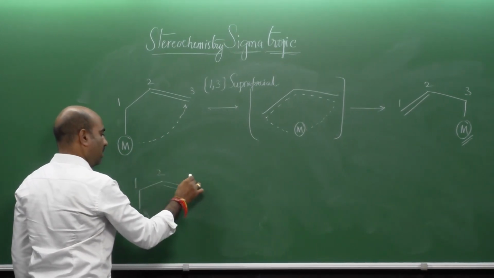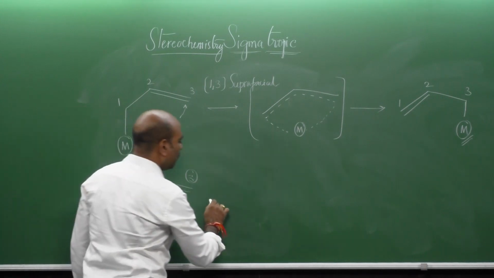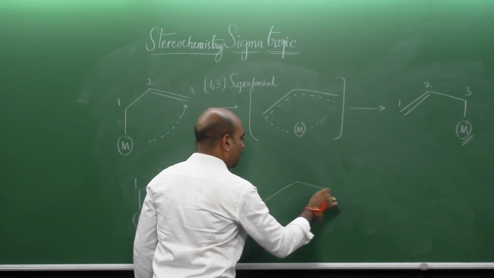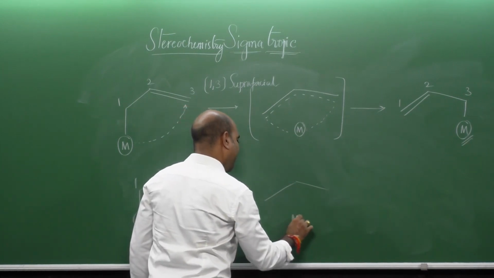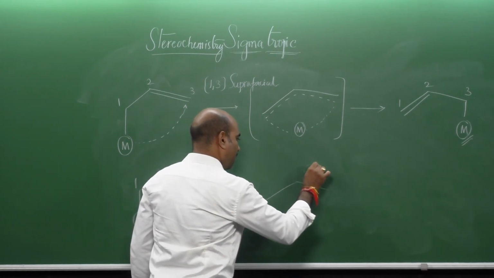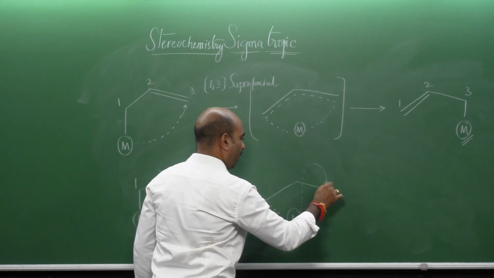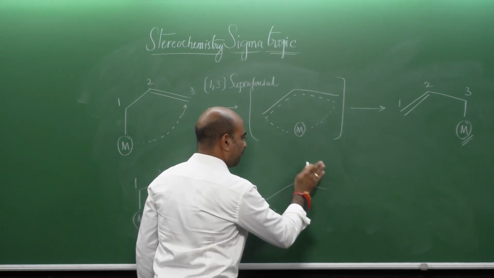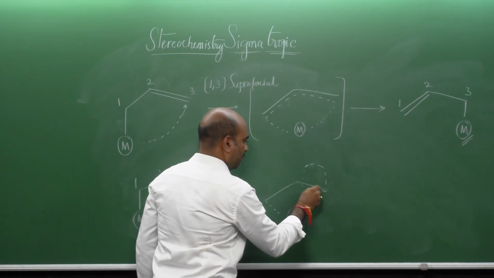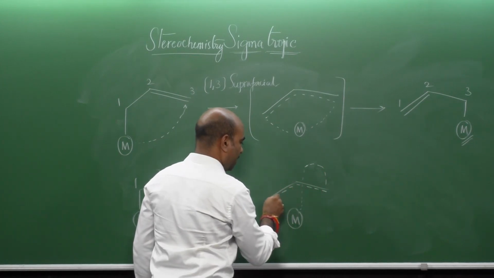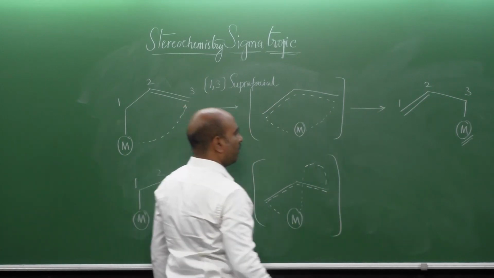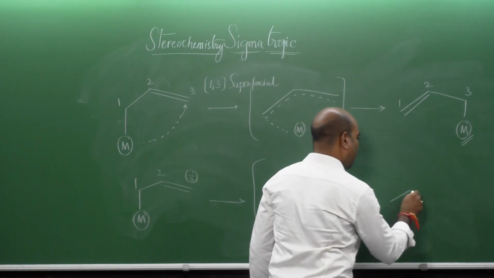So, now if this is the system which is subjected to sigmatropic rearrangement, but during this the migrating group is crossing the pi system in the cyclic transition state. You can see this way, and therefore, the product will be like this.